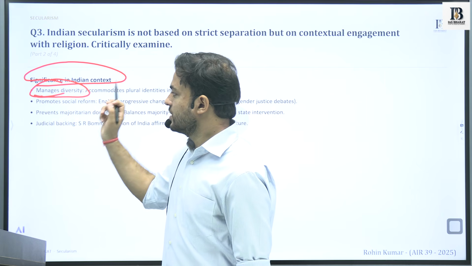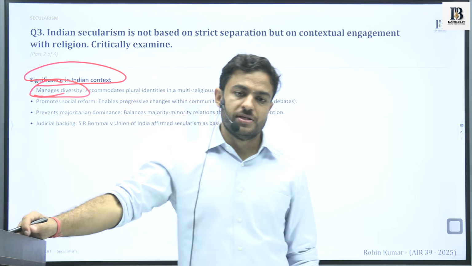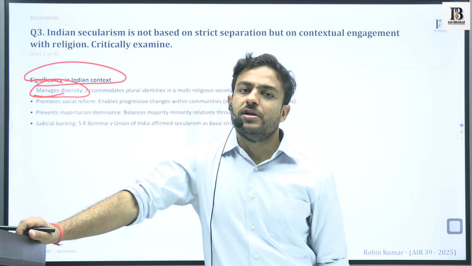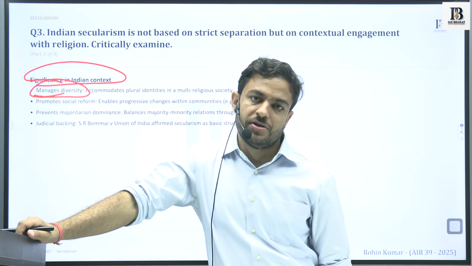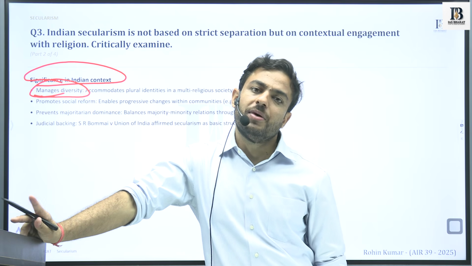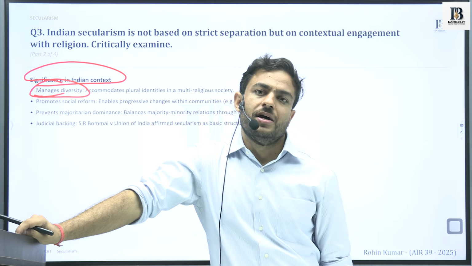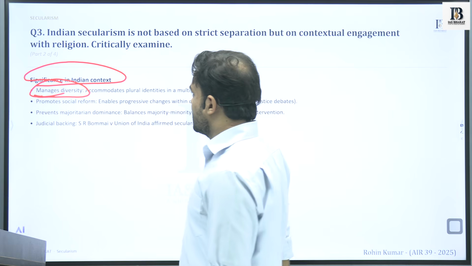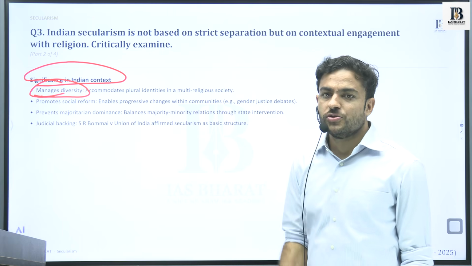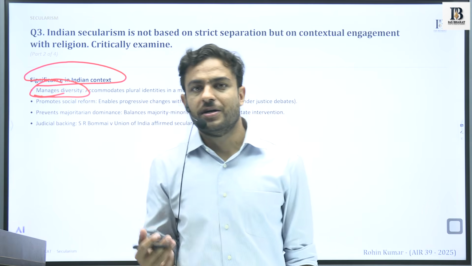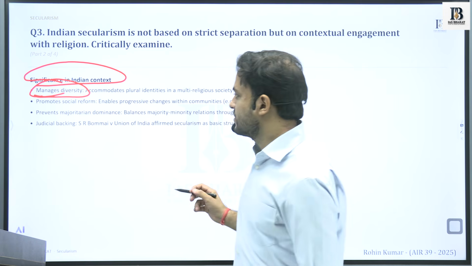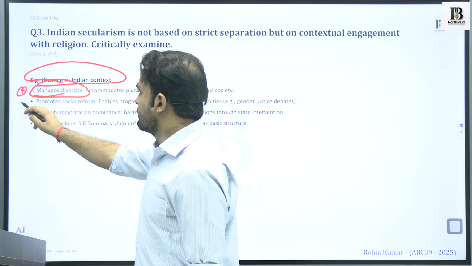We have discussed a complete question on how principled distance manages communal diversity in the country. Now, discussing contextual engagement in the Indian model of secularism, we see that it manages diversity. When you understand these things properly, you will see that certain connections are established. So first, it manages diversity.